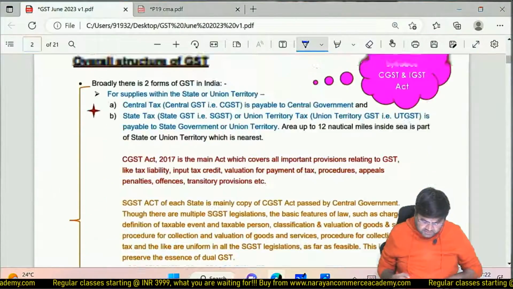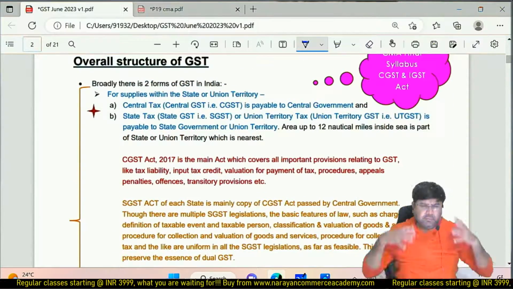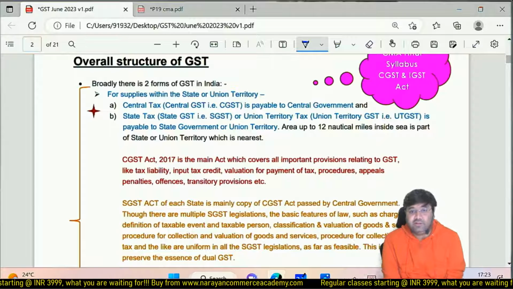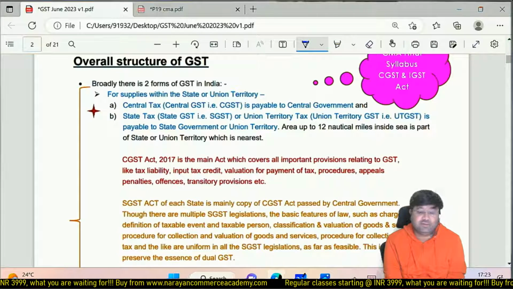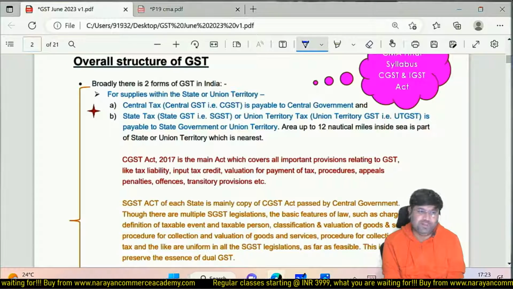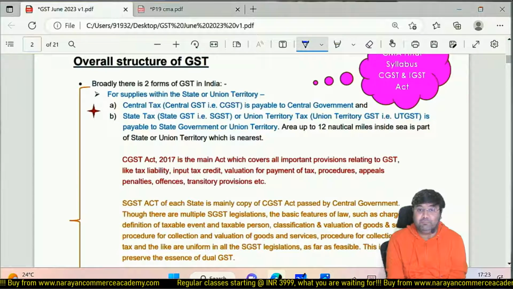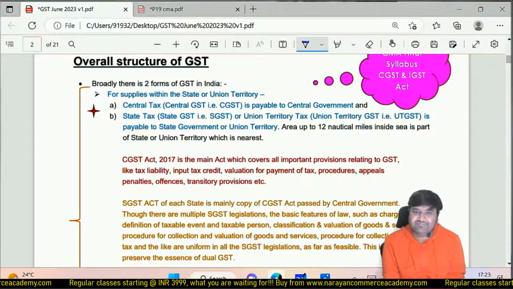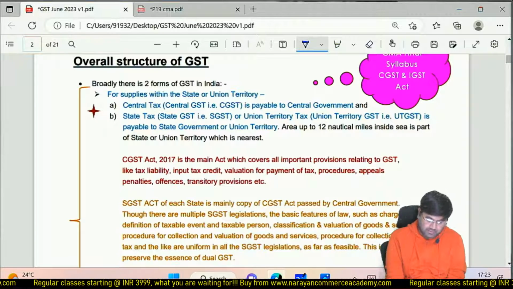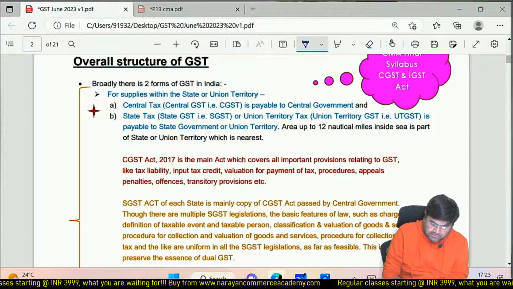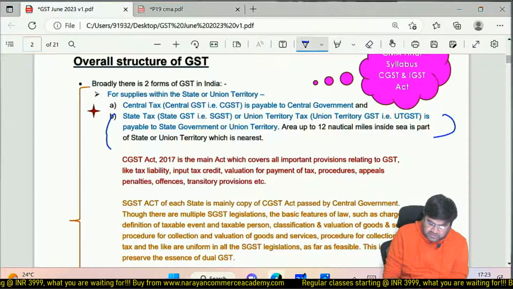Now statewide is there, then a question comes naturally in mind. Sir, the state government is going to pass its own law. Then again they can play, and if they can play, then again there is a possibility of one nation one tax going on toss. So that's why basically the state SGST, the respective state law, is basically a copy paste of the CGST Act.